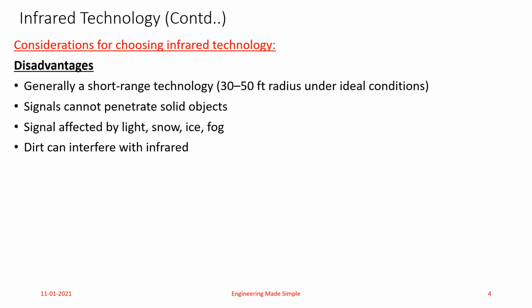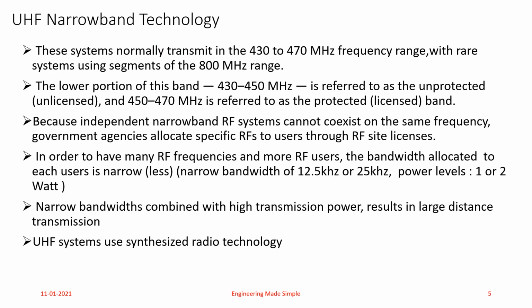Now we move on to learn the next type of implementation of WLAN. Now let us study WLAN implementation using UHF narrowband technology. Now, what is this UHF narrowband technology? UHF stands for ultra high frequencies. That is, the signals that will be transmitted by various WLAN components in this type of network will be from the ultra high frequency band of the electromagnetic spectrum. And by narrowband, we will see that a little bit later. So let us start discussing UHF narrowband technology implementation of WLAN.